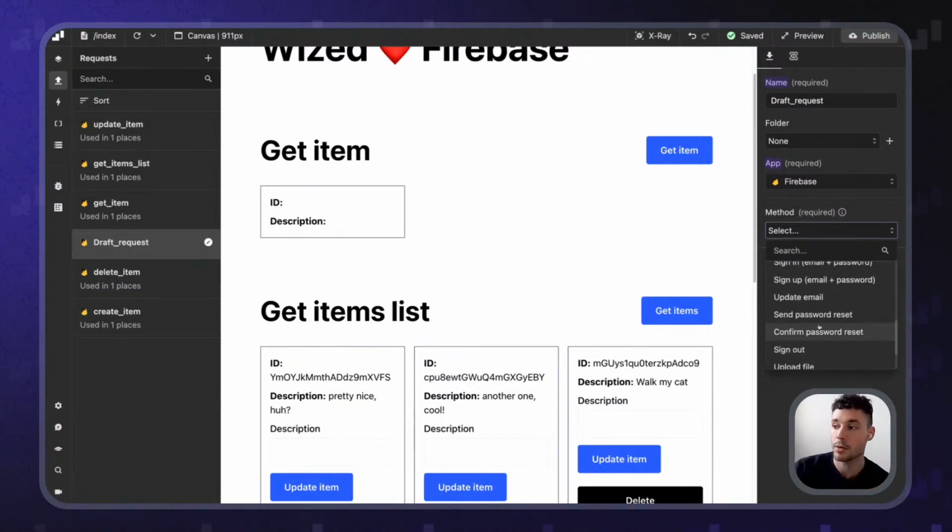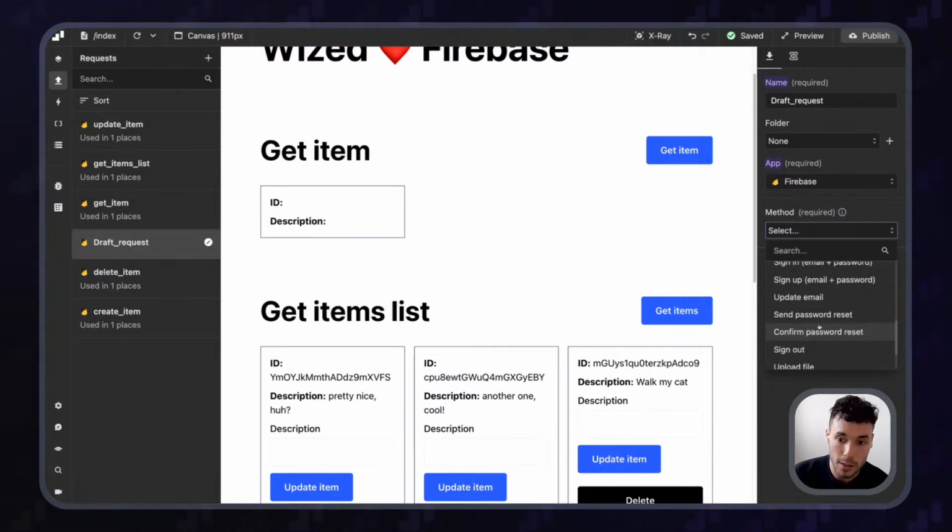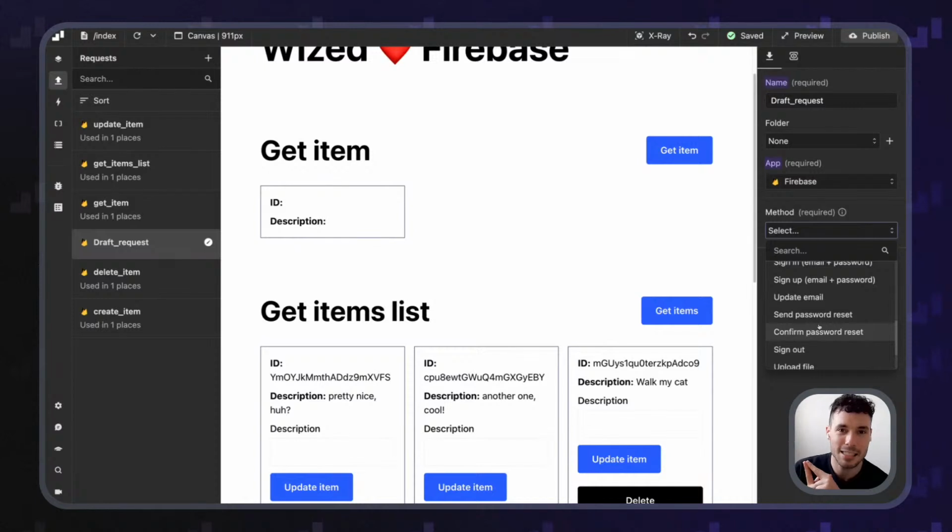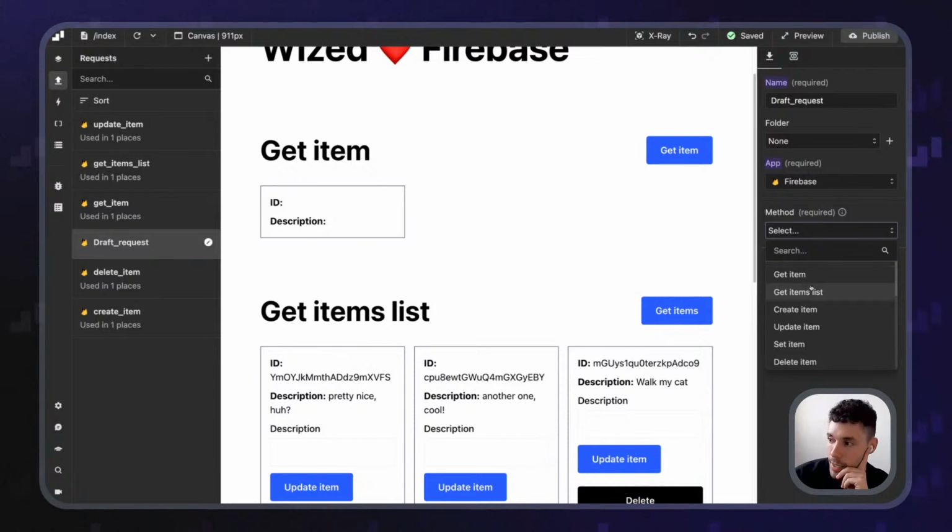And I want to talk about how to sign up a user, how to log in a user, how to get data that is specific to a user, how to sign out a user, how to reset a password, how to blah, blah, blah, all this stuff. I think that it deserves a dedicated live stream. So we've got an item, we've got an items list, we've created an item, updated an item, deleted items. We could potentially set items as well.